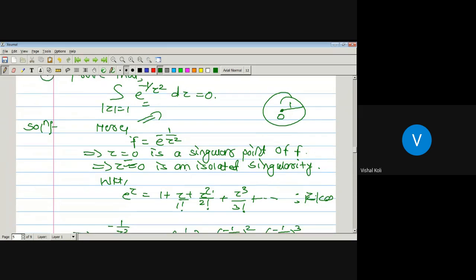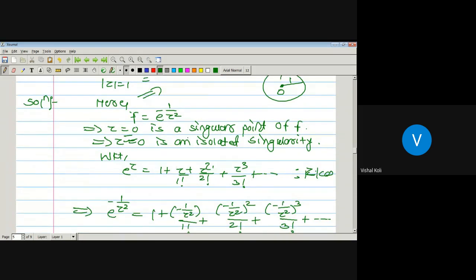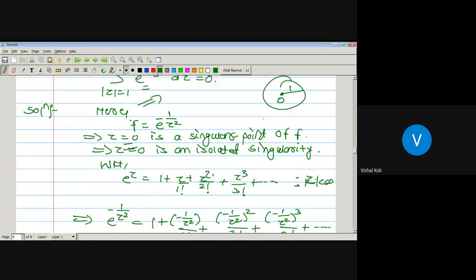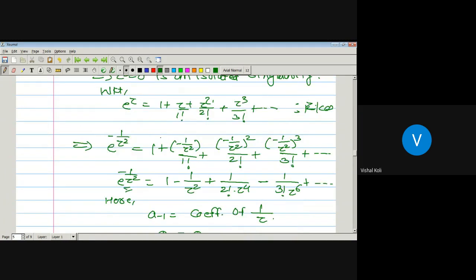Now z equal to 0 is a singular point, but we have to check whether it is an isolated singular point or a non-isolated singular point. Here, in the neighborhood of 0, the given function is analytic. It means the function has an isolated singularity, and we know the power series expansion of e to the power z is the series n running from 0 to infinity of z to the power n divided by n factorial.